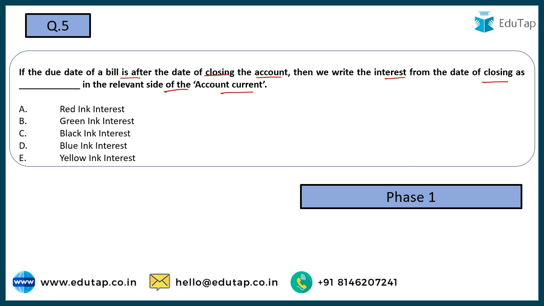Okay, so that's why this interest was traditionally written in red ink, or it basically denotes the rebate that we have got because we have closed the bill early. Okay, so this is going to be red ink interest because this kind of interest was traditionally written in the red ink.